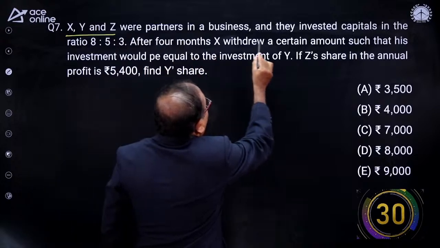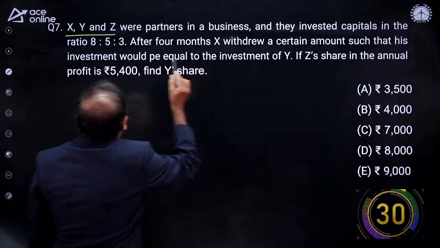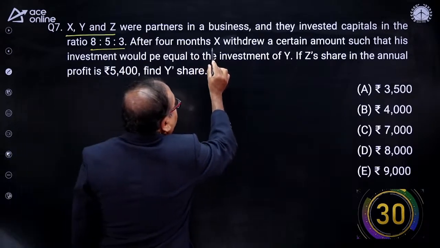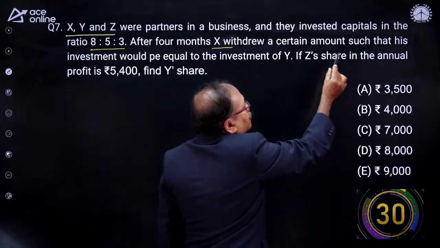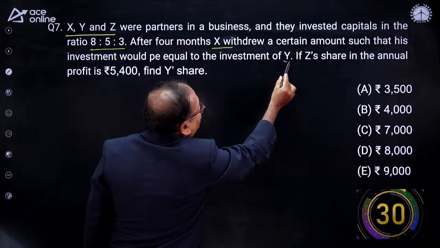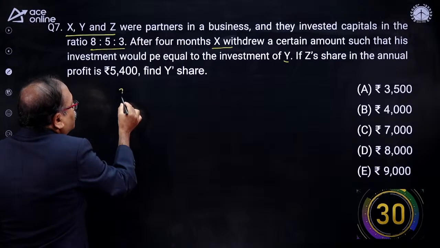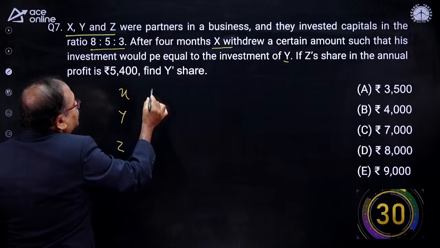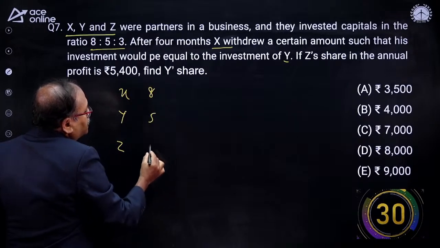X, Y and Z are the 3 persons in a business who invested capital in the ratio of 8:5:3. After 4 months, X withdrew a certain amount such that his investment would be equal to the investment of Y. So I will write down the information given here: X, Y and Z, and their investments are 8 parts, 5 parts and 3 parts.